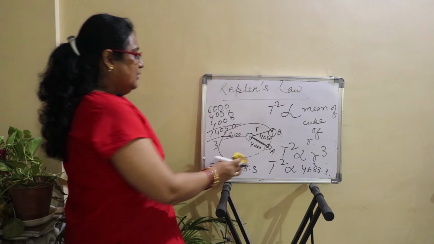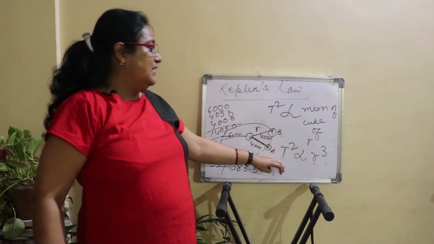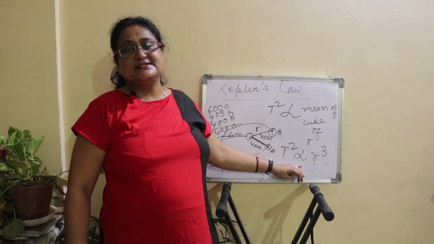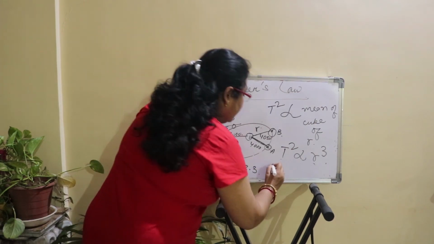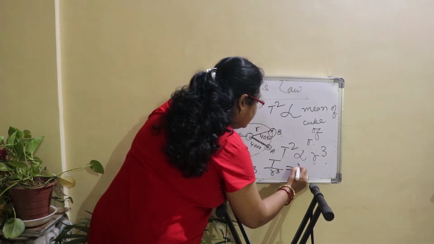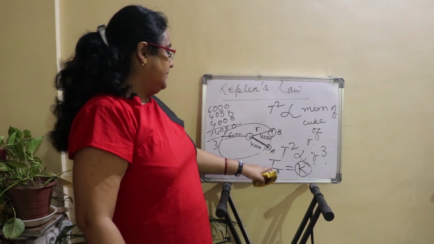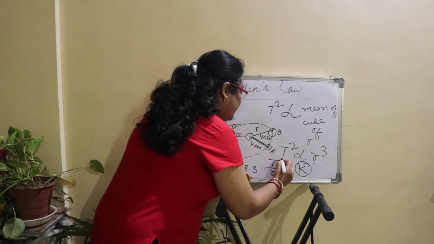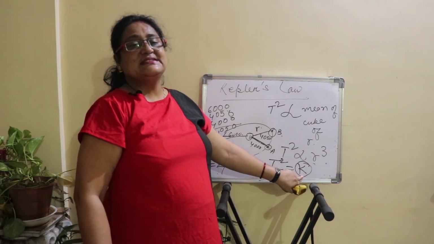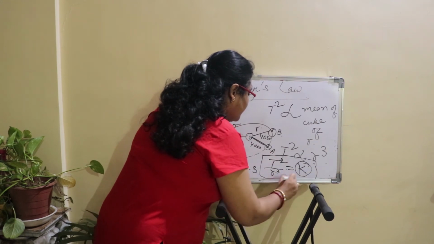We cannot make it a formula unless we put some constant in the place of the proportionality sign. So for that we have taken one constant, that is K. We name it Kepler's constant, and T square upon R cube is equal to K, where K is considered as Kepler's constant. So this is the third law.